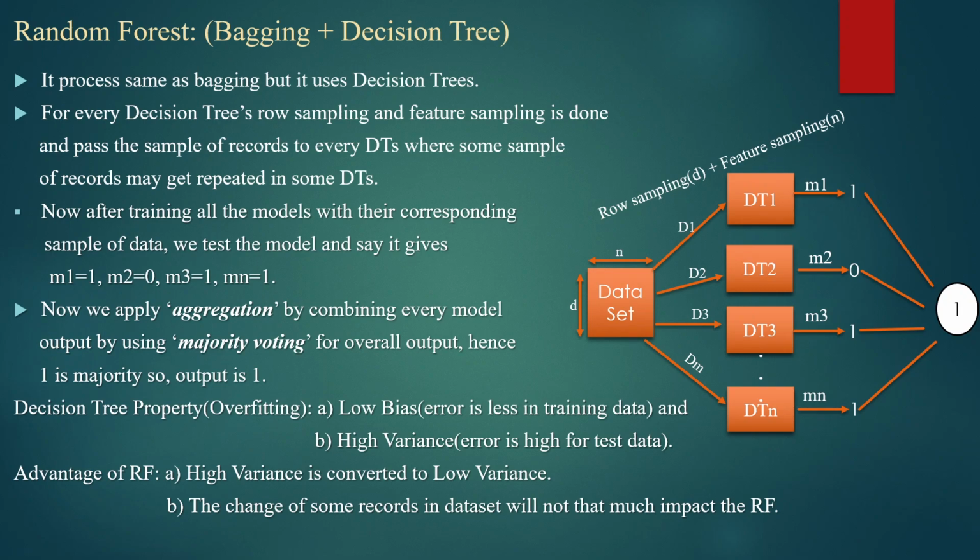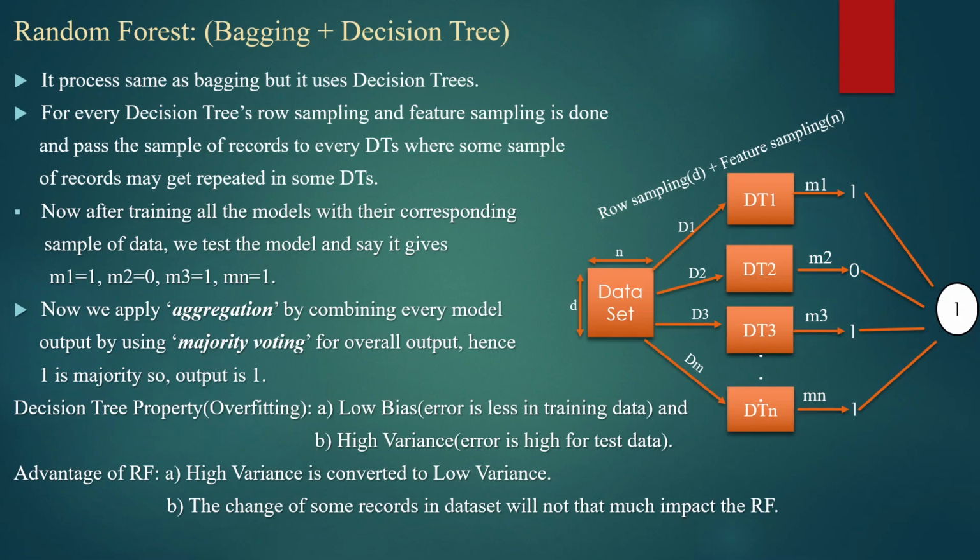So what is random forest? Random forest is the same as the bagging method, but it uses decision trees. For every decision tree, row sampling and feature sampling is done and the sample of records is passed to every decision tree, where some sample records may get repeated in some decision trees.